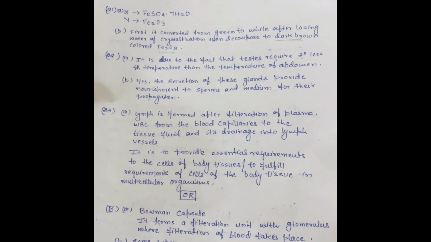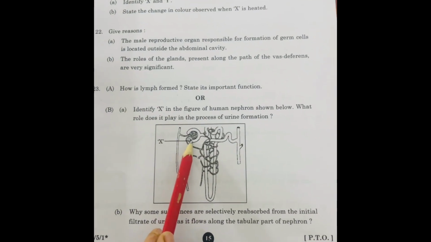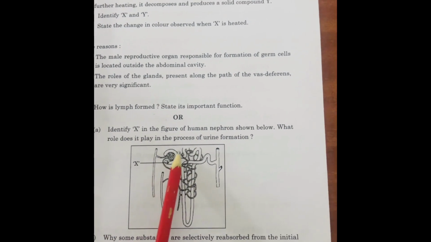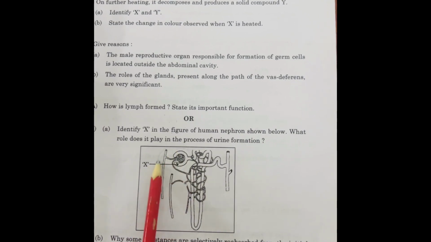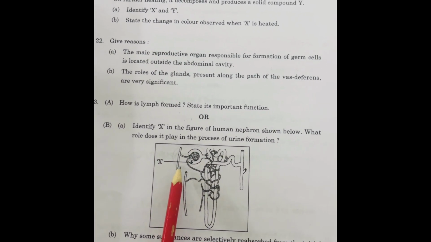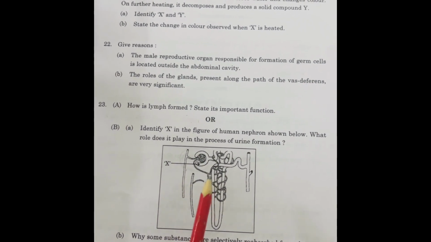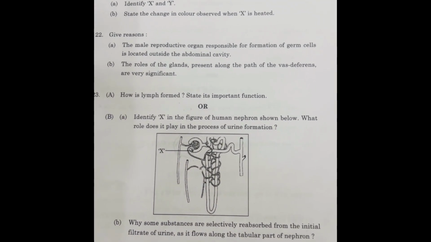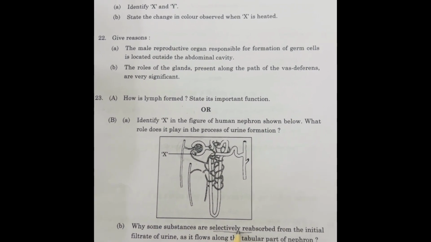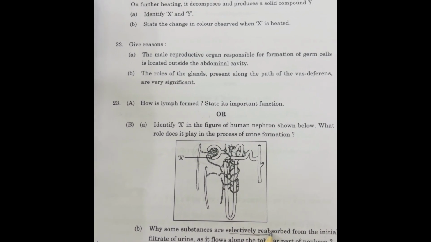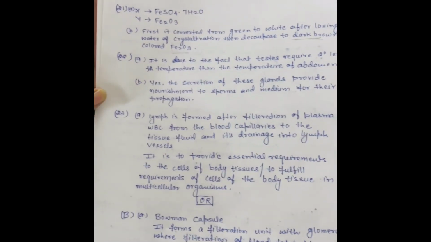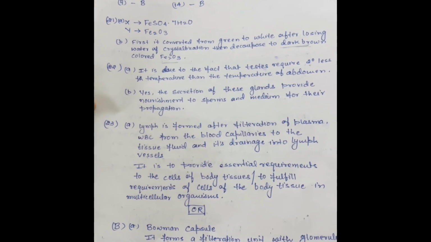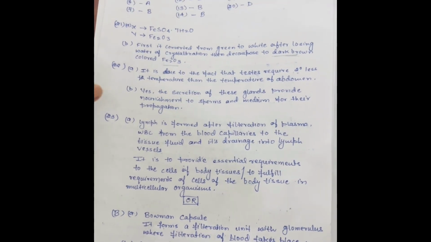The odd part answer is, in this diagram, X is the Bowman's capsule, which together with the glomerulus forms the glomerular filtration unit of the nephron, from where the urine is filtered out. Why are some substances selectively reabsorbed? As those substances are very useful for our body, they are reabsorbed into the blood.